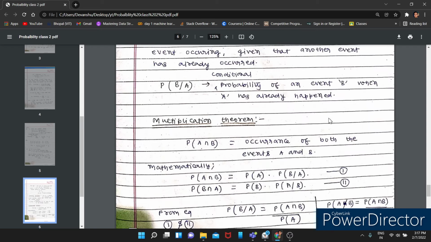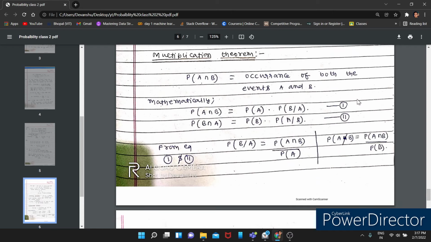Okay, now let us look at the multiplication theorem. What is the multiplication theorem? It is denoted by A and B, the occurrence of both the events A and B. This is the sign of AND. Occurrence of both the events A and B. Mathematically, you can represent it as the occurrence of A and B.